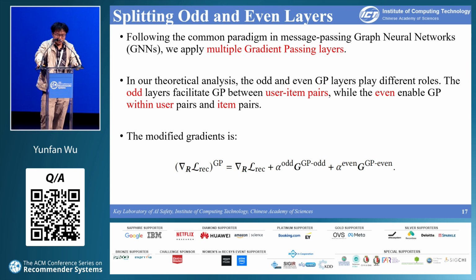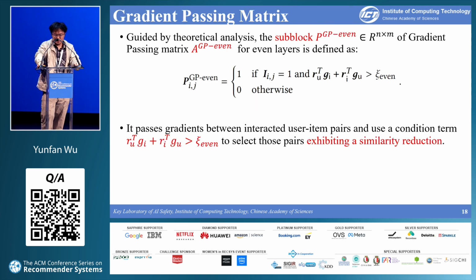Inspired by message passing GNN, we apply multiple gradient passing layers. Our theoretical analysis shows that the odd and even GP layers play different roles. So we set different GP matrices for odd and even layers, and the final modified gradients have different contribution weights from odd and even layers.